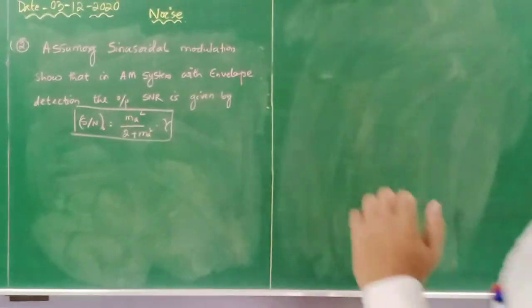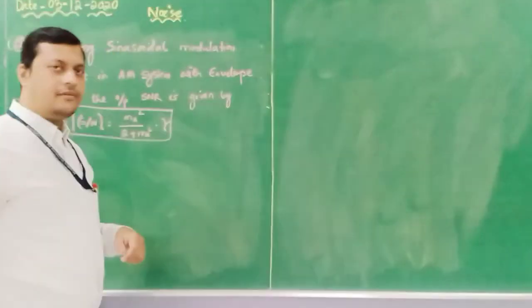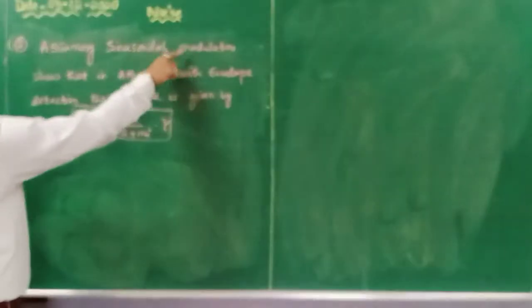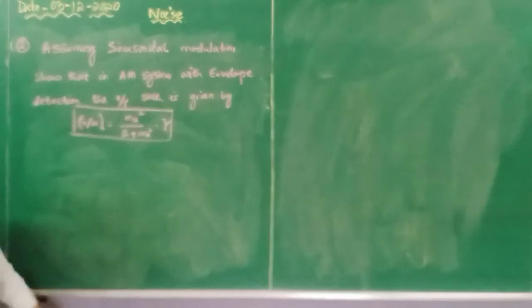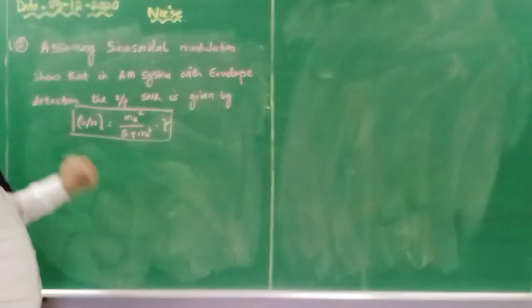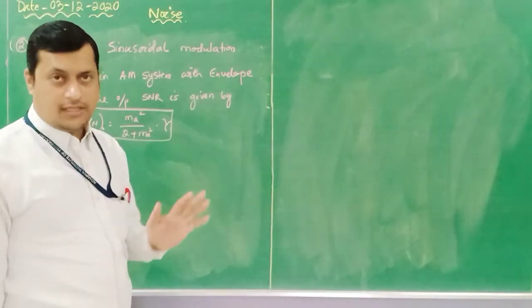So this is one more question. It is also the same derivation type. As it is given, assuming sinusoidal modulation, show that in an AM system with envelope detection, the envelope detection again comes into picture with respect to the modulation index.